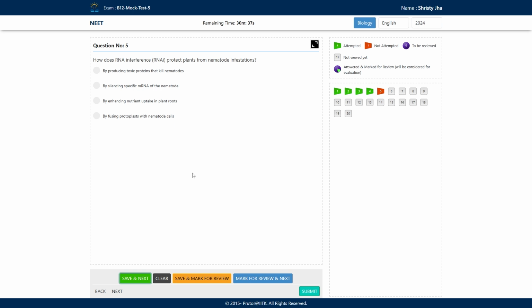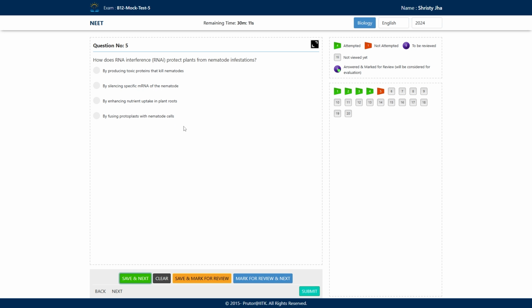First option says by producing toxic proteins that kill nematode. Second, by silencing specific mRNA of the nematode. And third, by enhancing nutrient uptake in plant root. And fourth, by fusing protoplasm with nematode cell. So what is the answer?